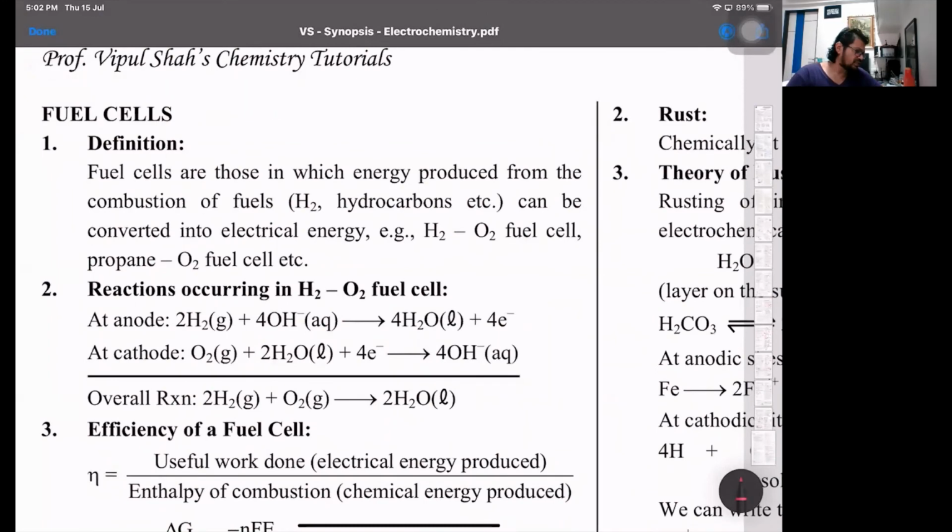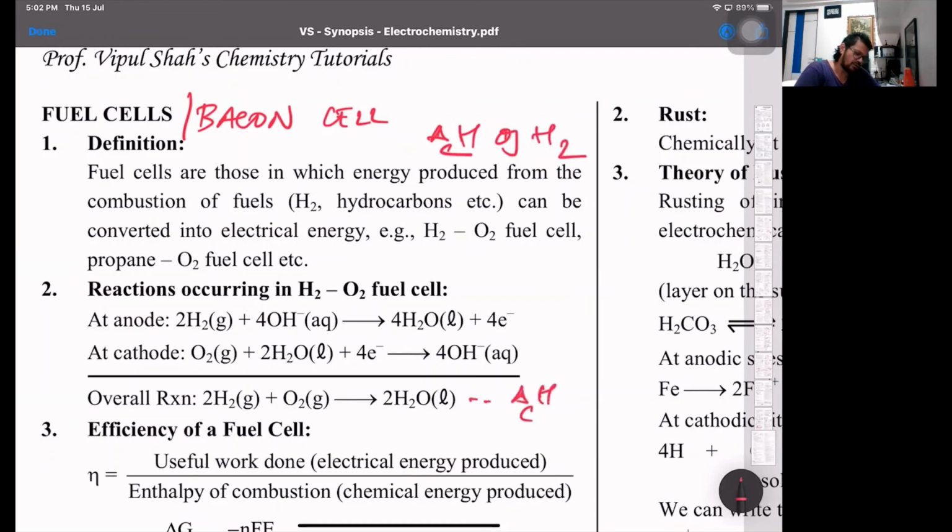Then comes the fuel cell. That is what we also call the Bacon cell. The first fuel cell was used in Apollo space missions, which is basically the combustion of fuels. If put in one line, it's the enthalpy of combustion of hydrogen. That's what the reaction is. Hydrogen at the anode is oxidized to H+ ions. That is one category. And at the cathode, oxygen is reduced to OH- ions. So hydrogen is oxidized to water and oxygen is reduced to OH- ions.